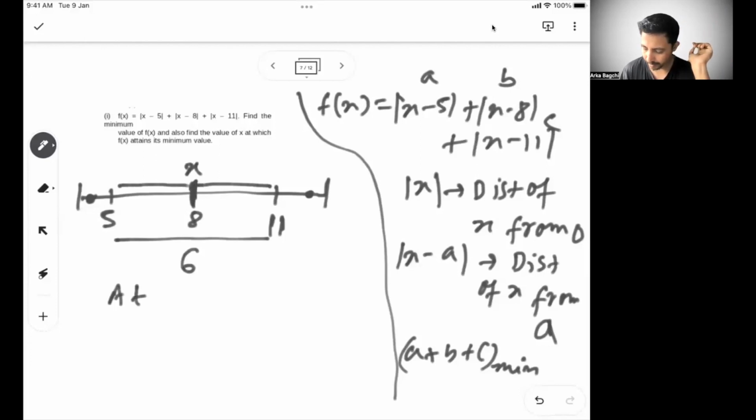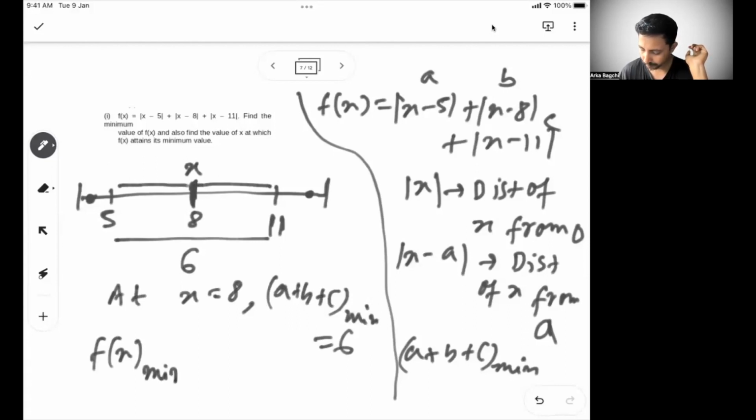So you can say at x equal to 8, your A plus B plus C will be a minimum equal to 6. So the f(x) minimum is 6 at x equal to 8. And put the value of 8 in the given equation, you will get the value of 6. That's the lowest possible value. So whenever you get a problem like this, when you are trying to minimize it, always try to put x at the third one.